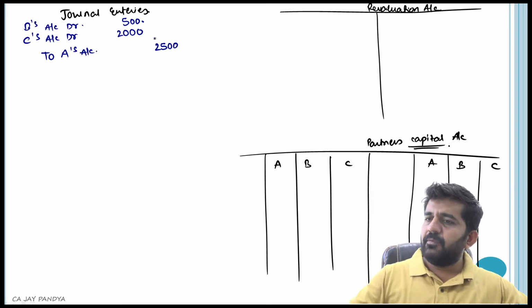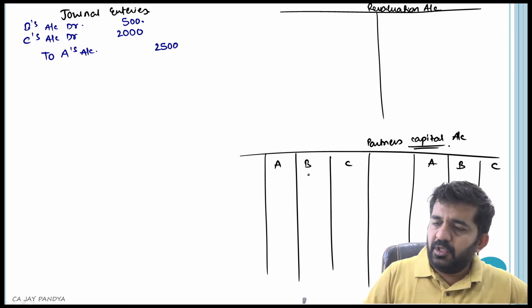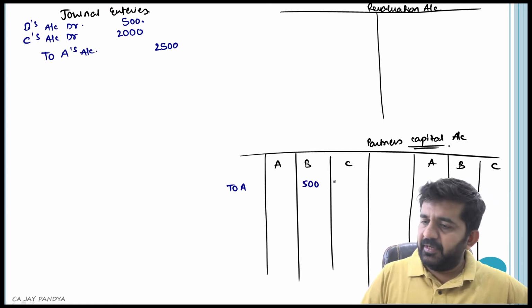Now what is required from us is the partners' capital account, so I will be giving effect only in the partners' capital account. B's account debit is 500, and C's account debit is 2000.